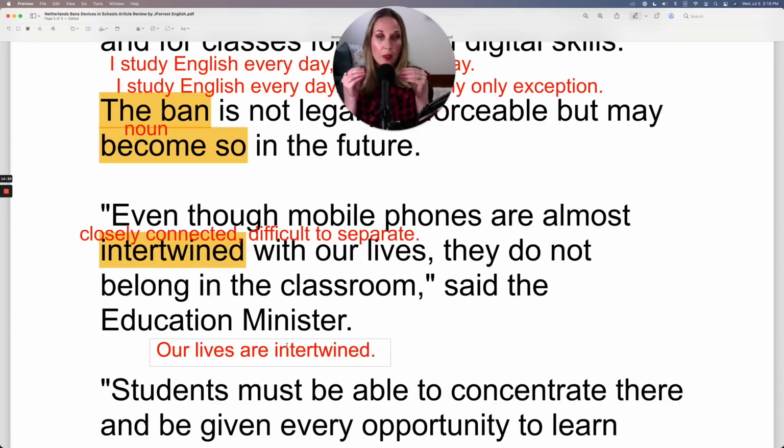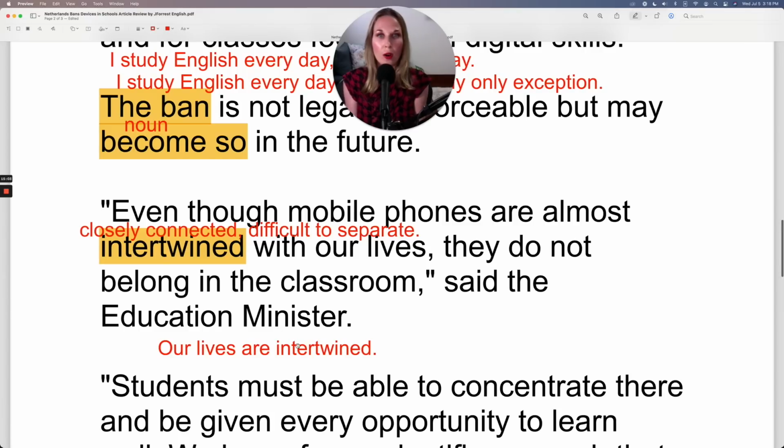So maybe this is you and your best friend, or you and your significant other, or you and a colleague even, and you are so close together. You have all of these areas that you share, and it's difficult to separate your life from your best friend's life because they're so intertwined. So we do use this a lot with very close relationships as well.